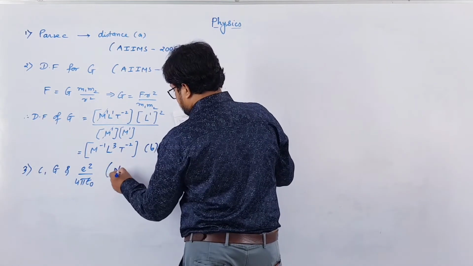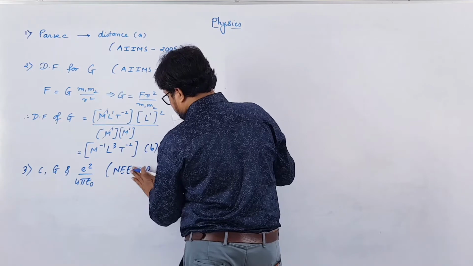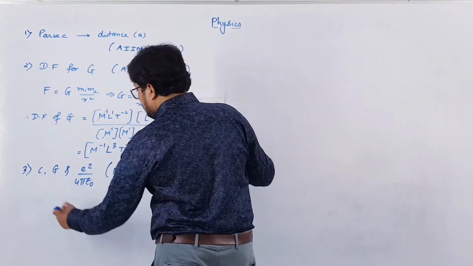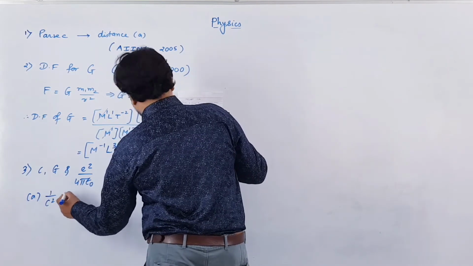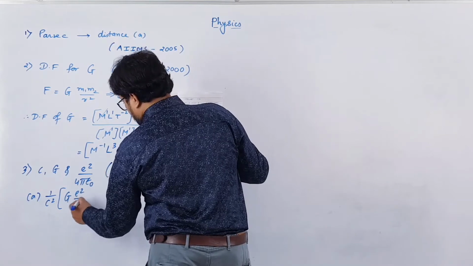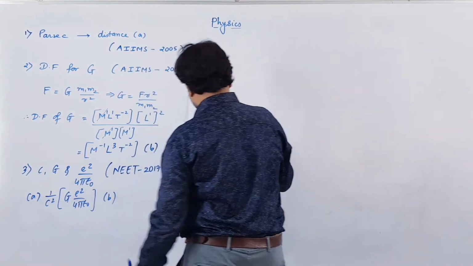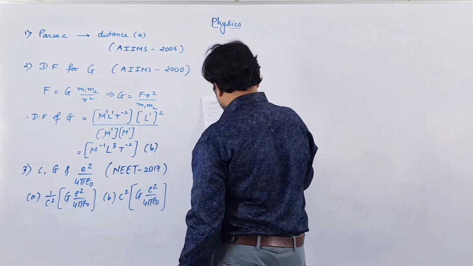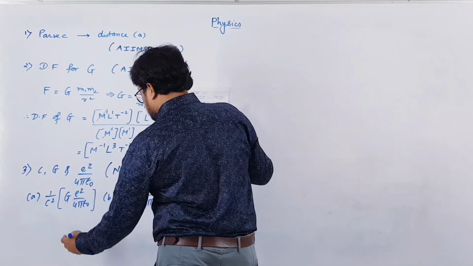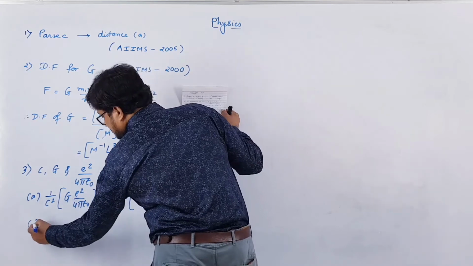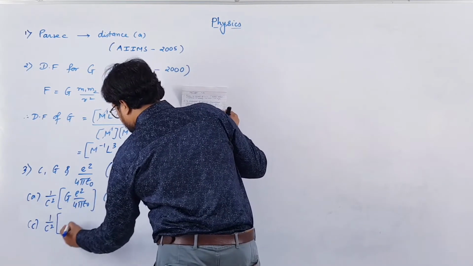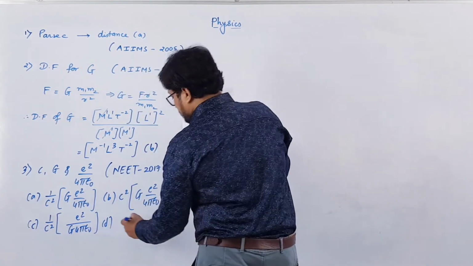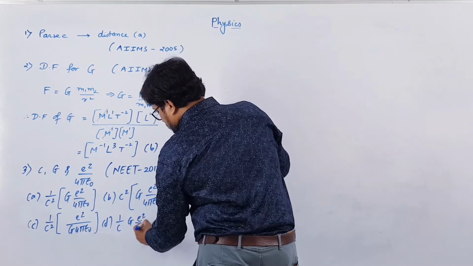this was asked in NEET 2017. So here the options were: A, 1 by c square into G e square over 4 pi epsilon naught; B, c square into G e square by 4 pi epsilon naught; then C, 1 by c square into e square over G 4 pi epsilon naught; and D is 1 by c G e square over 4 pi epsilon naught.